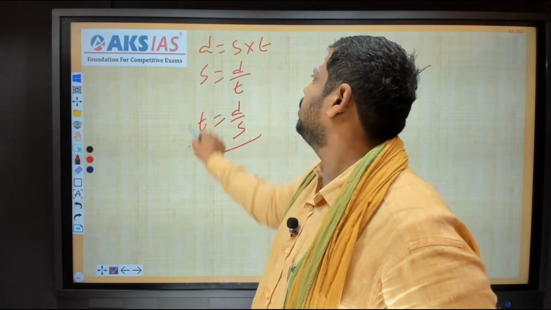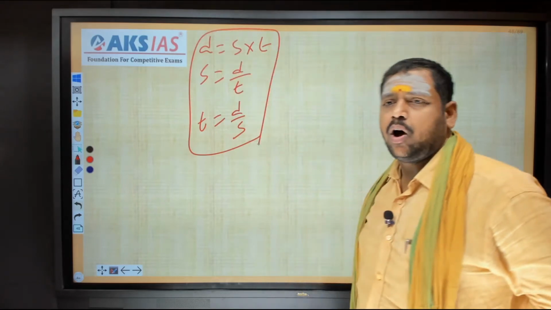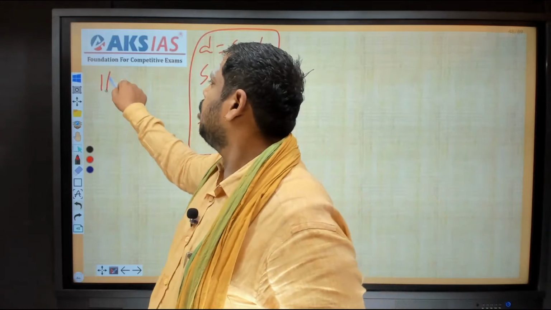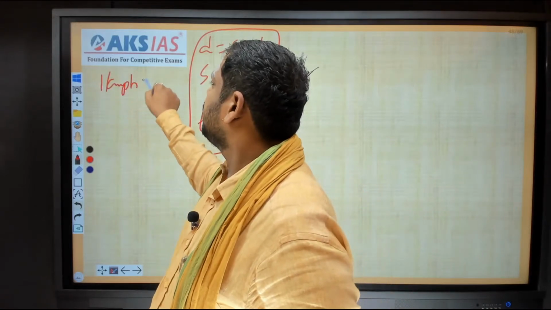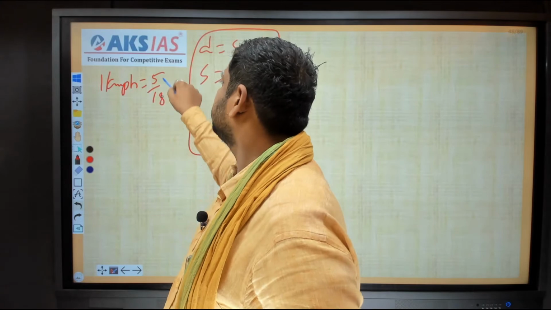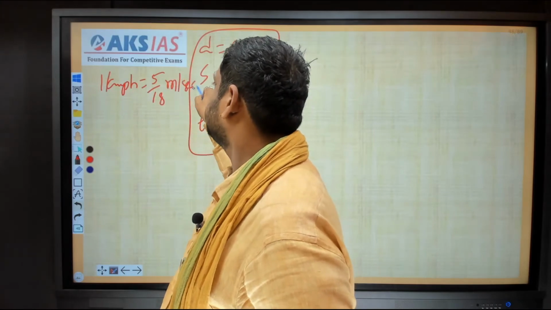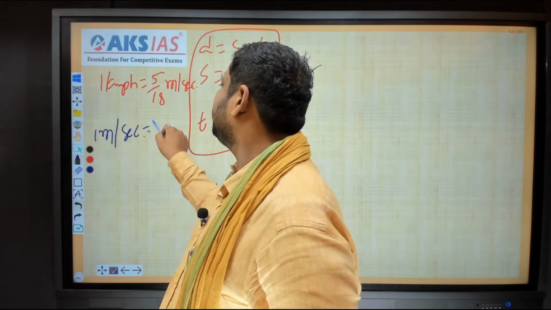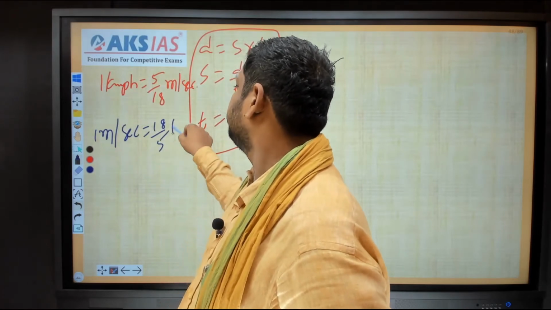These are the three fundamental formulas that we have to memorize, always. The next fundamental point to memorize is that 1 kilometer per hour is equal to 5 by 18 meters per second, and its reverse, 1 meter per second, is equal to 18 by 5 kilometers per hour.